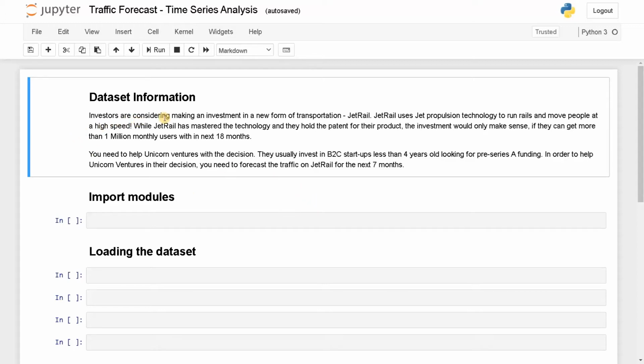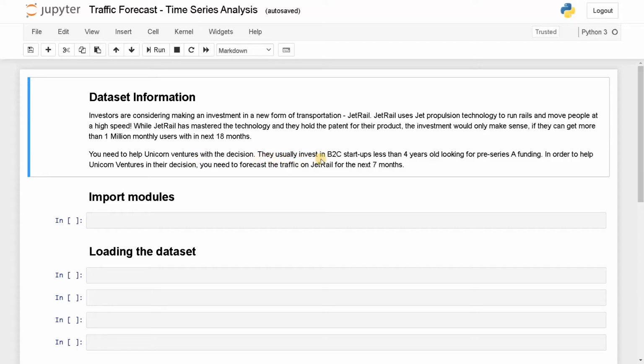So investors are considering an investment in a new form of transportation, JetRail. This is the data set we have. JetRail uses jet propulsion technology to run rails and move people at a high speed. While JetRail has mastered the technology and they hold the patent for their product, the investment would only make sense if they can get more than 1 million monthly users within the next 18 months. You need to help Unicorn Ventures with the decisions.